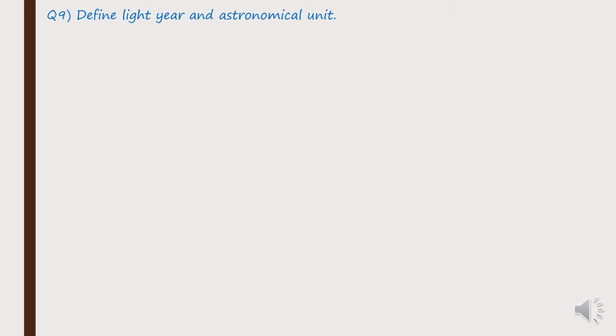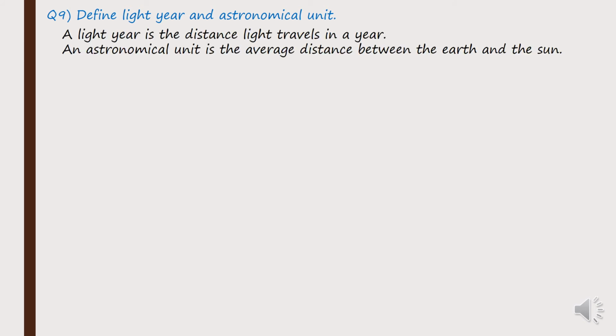Next is define light year and astronomical unit. Okay, so what do we mean by light year and what do we mean by astronomical unit? So this I have discussed in the last class as well. Okay, so a light year is a distance traveled. Okay, a light year is a distance that light travels in 1 year. Okay, so light travels with a speed of 3 into 10 to the power of 8 meters per second हैन. सो त्यत्रो स्पिड जाँदै गरेको बेलामा चाहिँ एउटा लाइट इयर भनेको चाहिँ के हुन्छ, लाइटले, okay, so the distance that light travels to complete for 1 year is known as the light year.